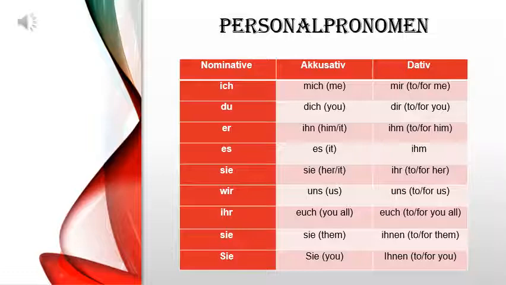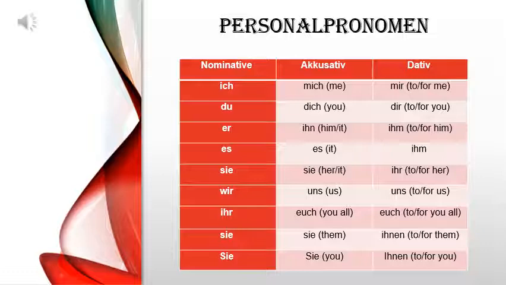Whatever sentences are coming in your syllabus, you just keep in mind that whatever are the objects are accusative, and for whomever you are purchasing, you are gifting, or you are giving those objects, that person is dative. So let's read once this personal pronomen table and then we can see the examples of the same.